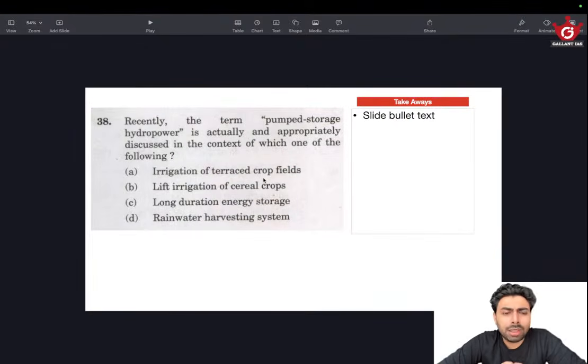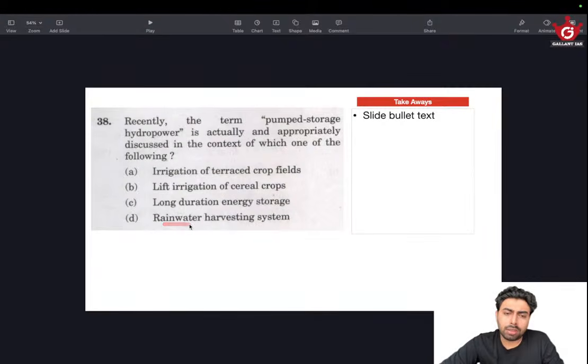Then lift irrigation of cereal crops. Okay, there is an element of lifting. So it could be right because there is pumping involved. So lift irrigation of cereal crops, maybe. But why cereal crops in specific? I don't know. Maybe. Let's go through the next option. Long duration energy storage. Okay. Rainwater harvesting system.